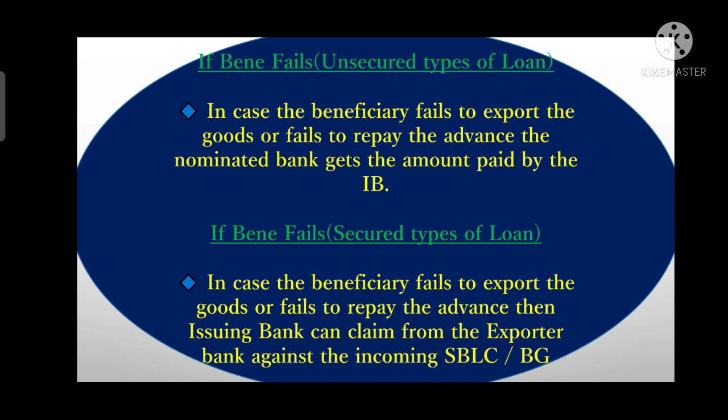So when the nominated bank has paid the amount as an advance to the beneficiary, the issuing bank has to pay the nominated bank, whether the exporter fails to ship the goods or fails to refund the fund. In both scenarios, the issuing bank has to pay the nominated bank along with the interest,